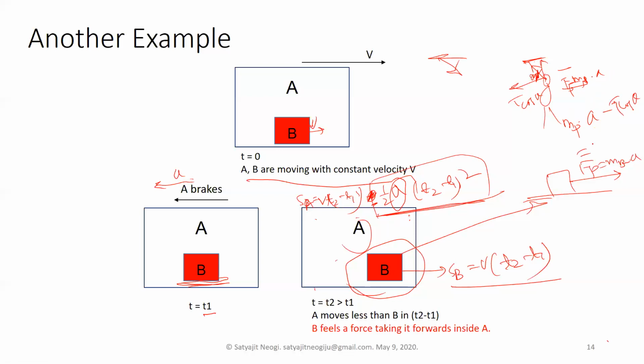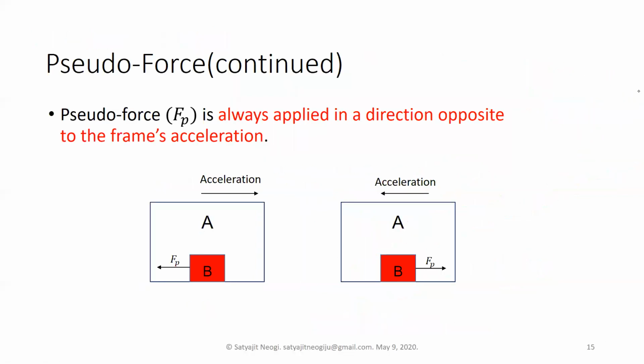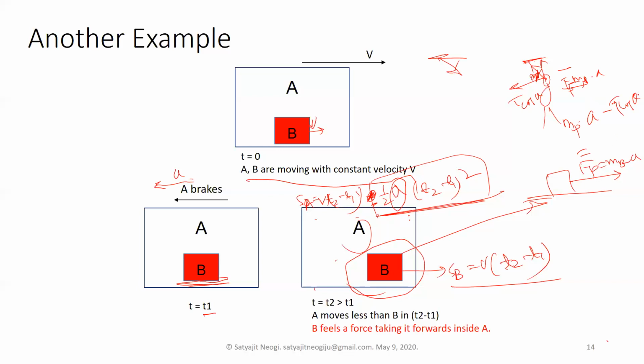Again, you have to see, if the string is weak, then it has a breaking force. Then this force has a maximum value. This resistive force, as I said, all resistive forces have a maximum value. So this resistive force will also have a maximum value of T if the string is not very strong. In that case, you might be able to move forward along with this string in your hand.